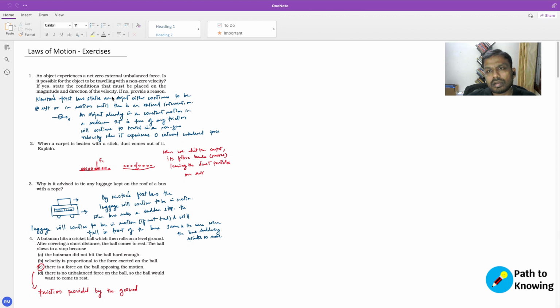So what we are saying here is that an object experiences a net zero external unbalanced force, which means that there is no real external intervention, right? That there is no real non-zero unbalanced force, which means that there is no external force that is acting on that body, but still can the body be in motion, that is with a non-zero velocity.